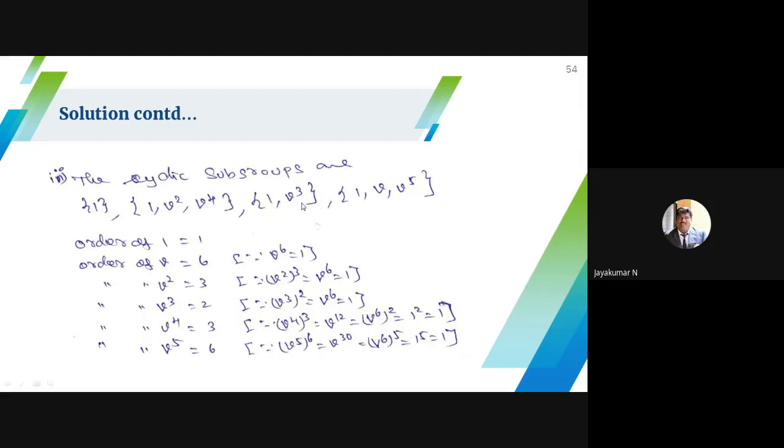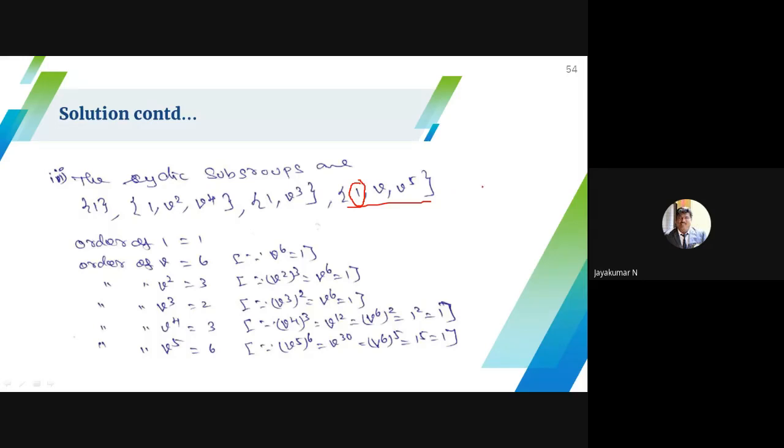I'll tell you, I will point it out. First I insert my identity element. Next, you can insert any element, say V square, V cube, V power 4, V power 5.